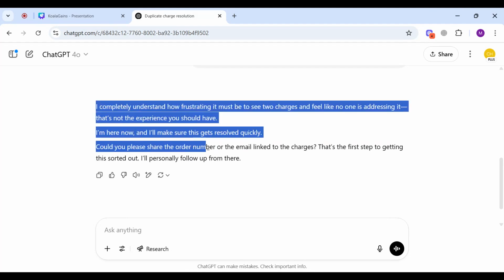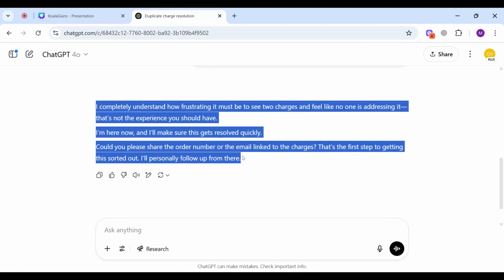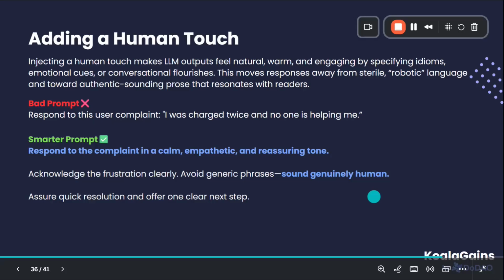You see how this response is written in a humanly manner and how it can completely satisfy my customer. This technique is called adding a human touch. It means guiding the AI to use emotional cues, warm tone, or even friendly language, just like a real person would. It's a small change in the prompt, but it makes a huge difference in how the response feels to the reader.